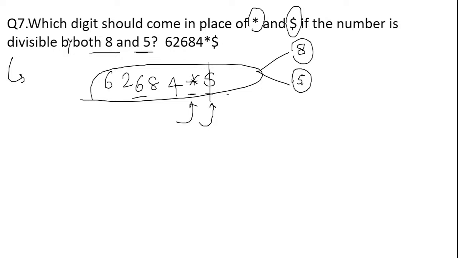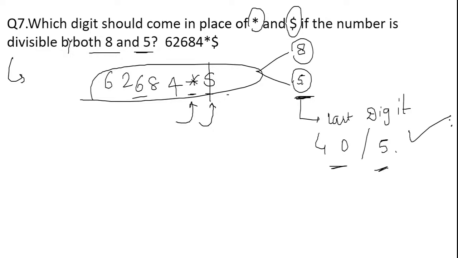It should be divisible by both the numbers. Okay, so we know the divisibility test of 5. What does the divisibility test of 5 talk about? The last digit of any given number should be 0 or it should be 5. If it is 0 or if it is 5, then the number will be divisible by 5. This is the condition for the divisibility test of 5.